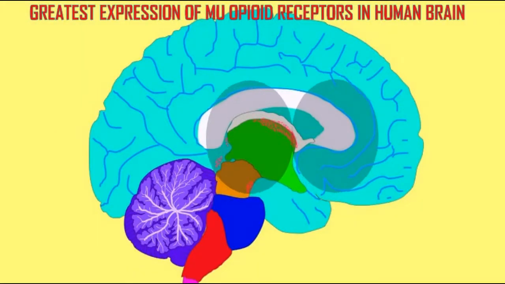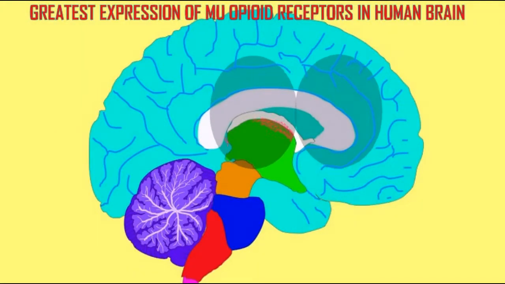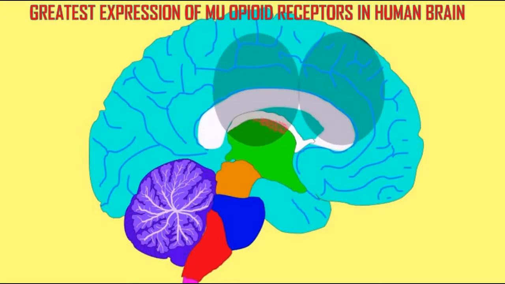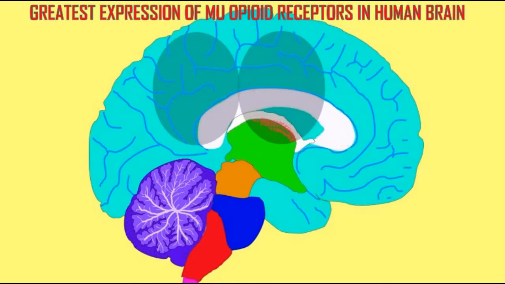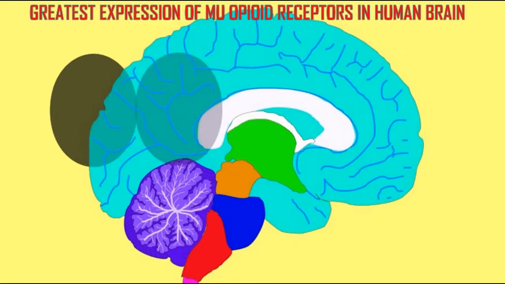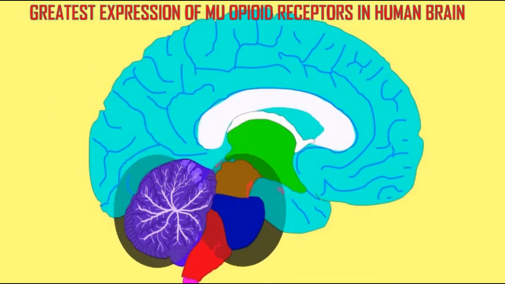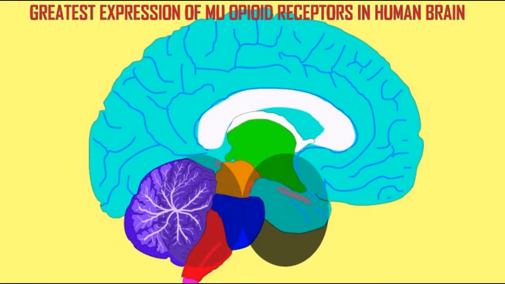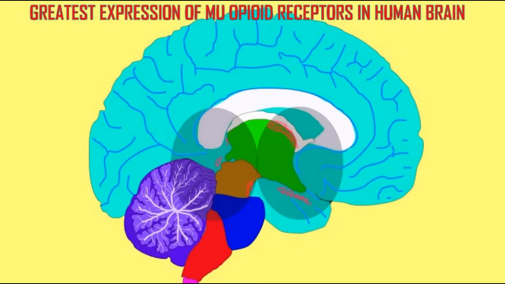If this simulation represented your data from the antibody binding, what would you presume about the expression of mu opioid receptors in the human brain? Are they expressed everywhere? Only in specific regions?